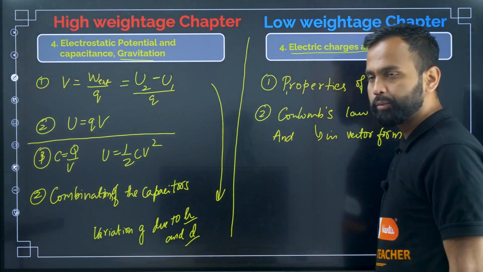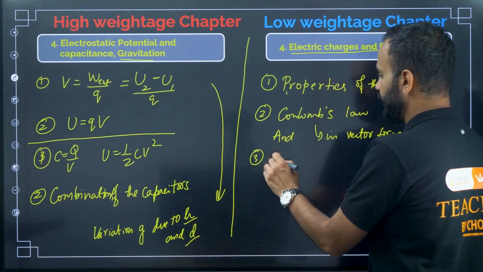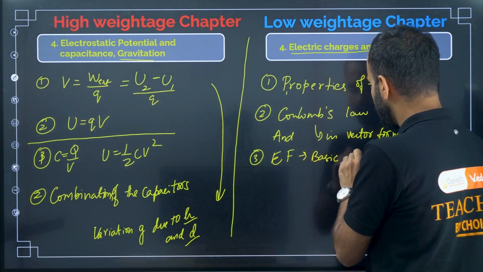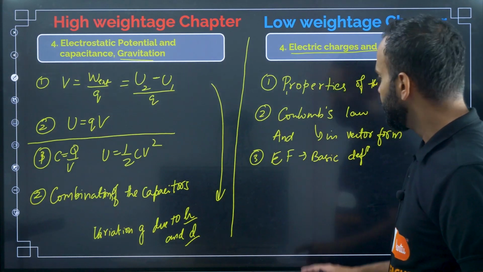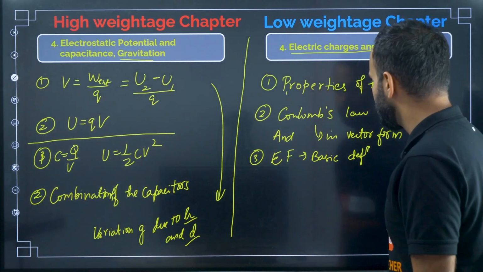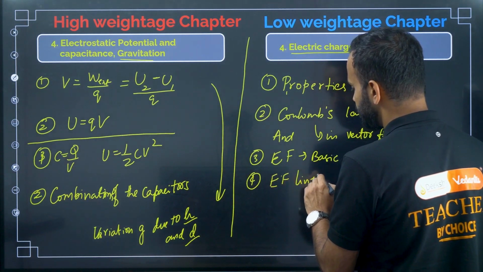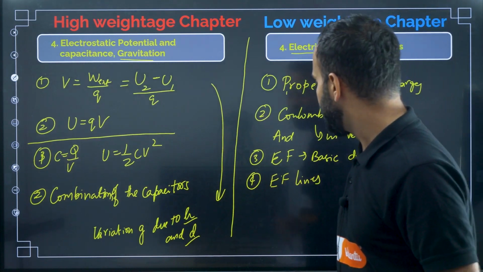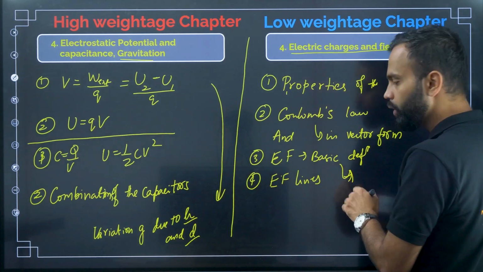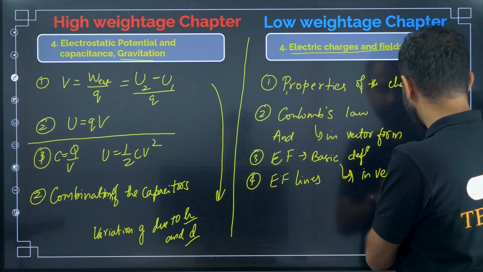Okay, Coulomb's law and Coulomb's law in vector form. And the third one, right? You should know the basic definition of electric field. And then they will ask question based on the electric field lines, right? You should know the properties of the electric field lines. Understood? And you should know the basic definition of the electric field, and you should know how to write electric field in vector form.